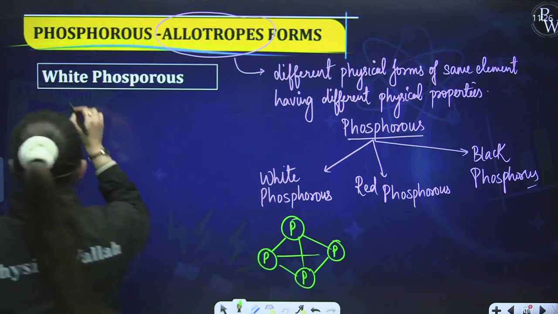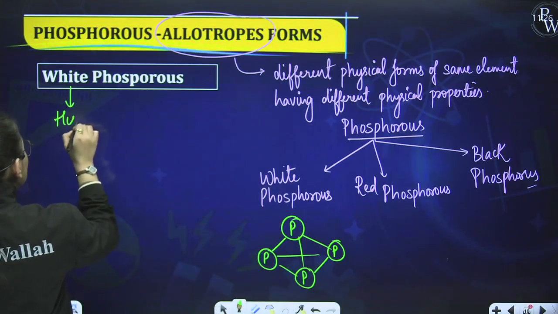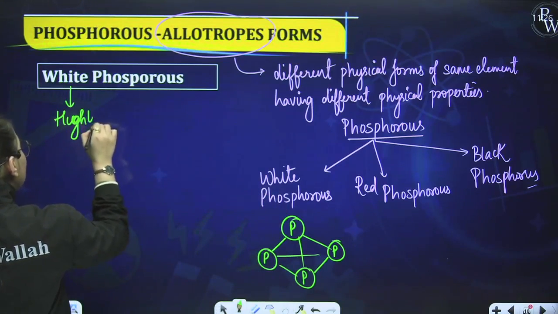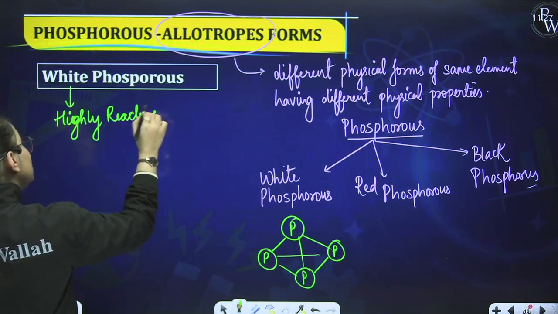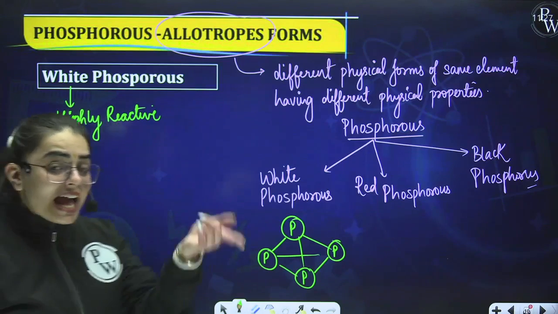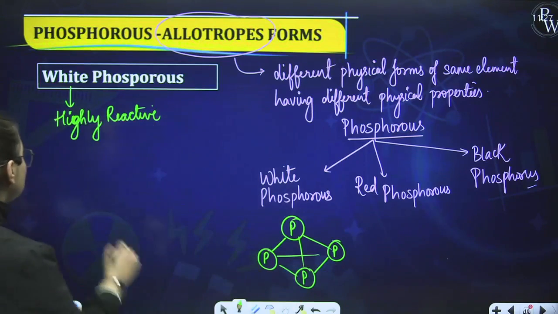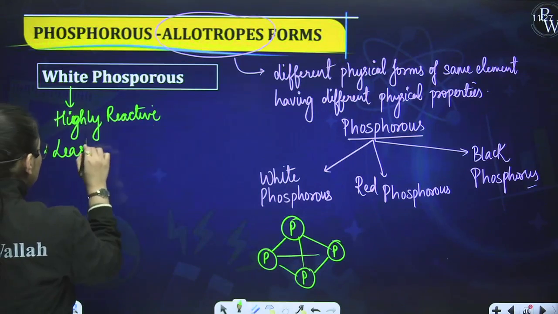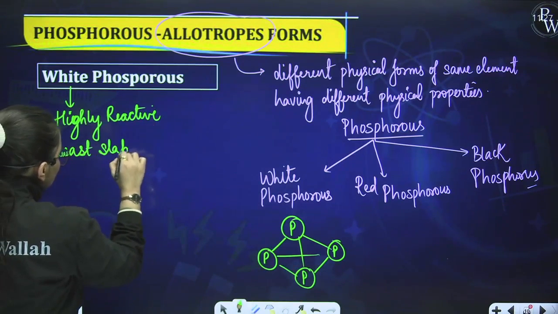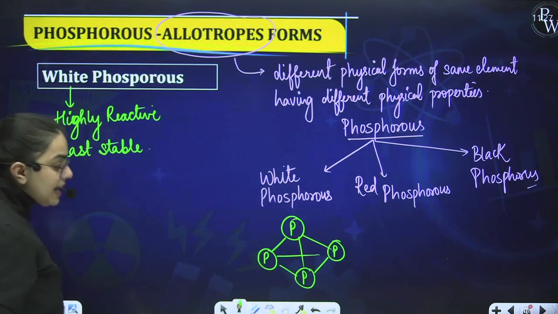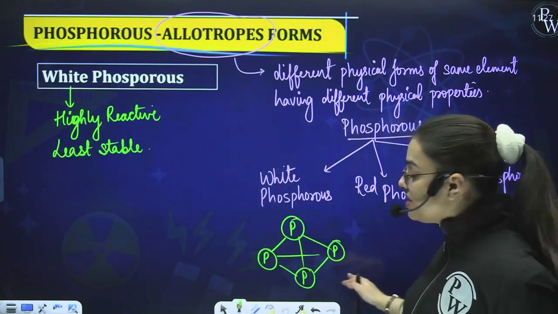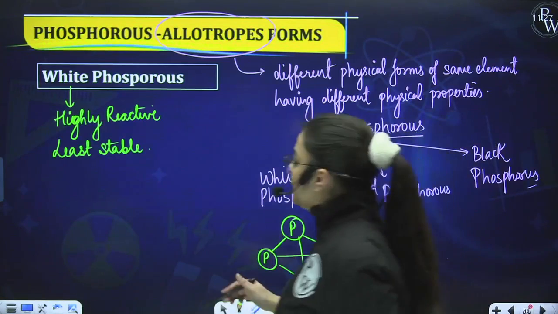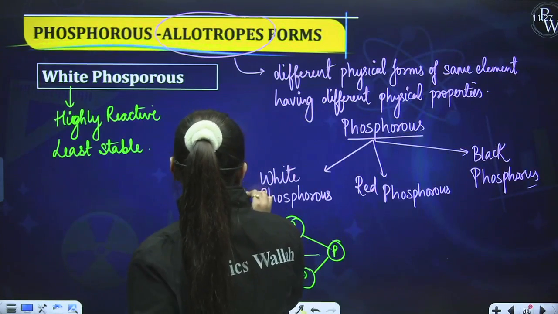Also, one more most important thing. White phosphorus, students, is highly reactive, and you should know that the one which is highly reactive is least stable. These are the kinds of questions they generally ask. First of all, it is highly reactive. Second, it is least stable. Also, it is found in the discrete form. This is the discrete tetrahedral unit. It is white phosphorus, which is P4.